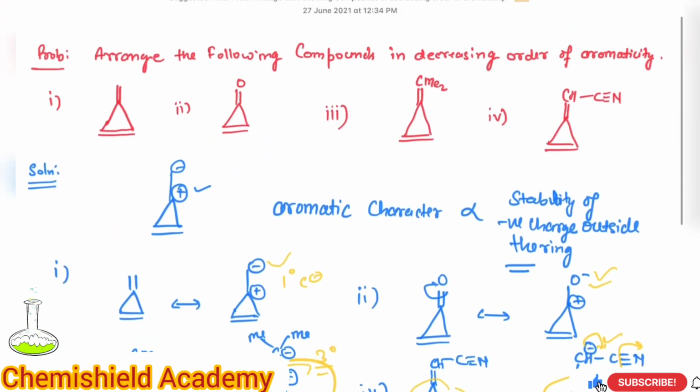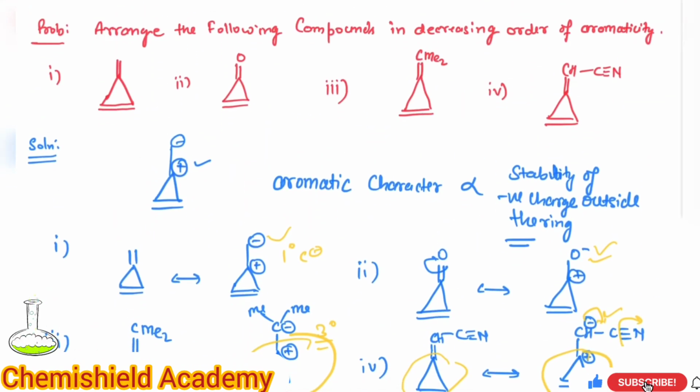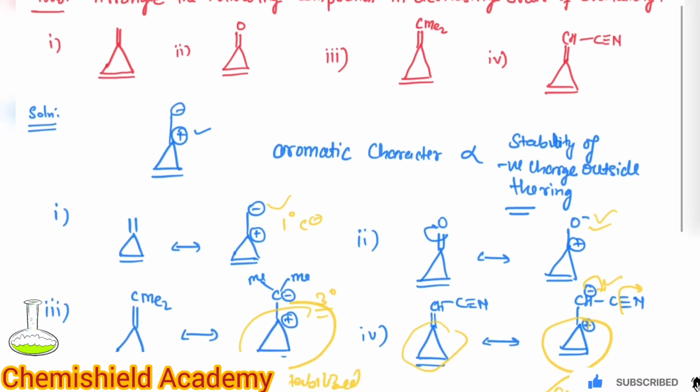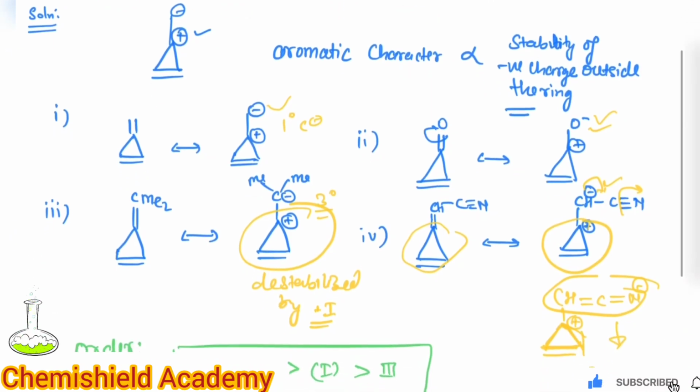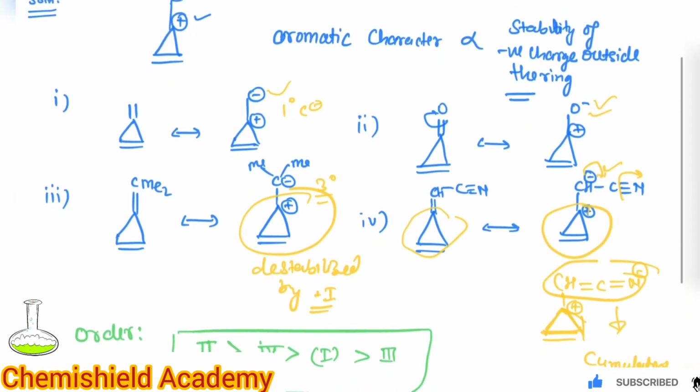Again we'll see the question. In this question we have to arrange the following compounds in decreasing order of aromaticity. So aromatic character we have seen is directly proportional to the stability of negative charge outside the ring, because the positive charge is already present in all the cases, which is similar. So we have to arrange the following compounds in increasing stability of negative charge, which is present outside the ring.